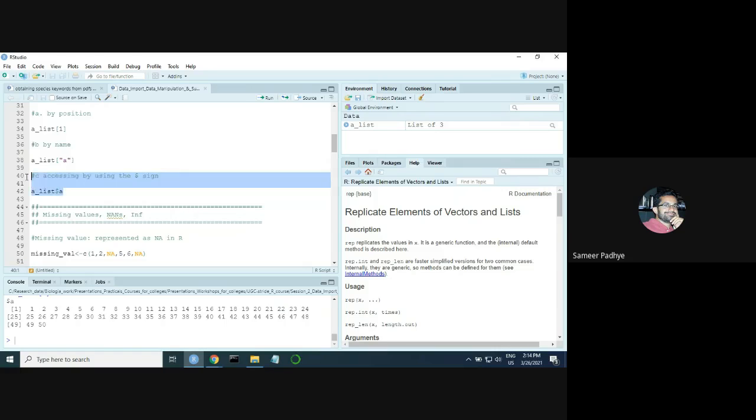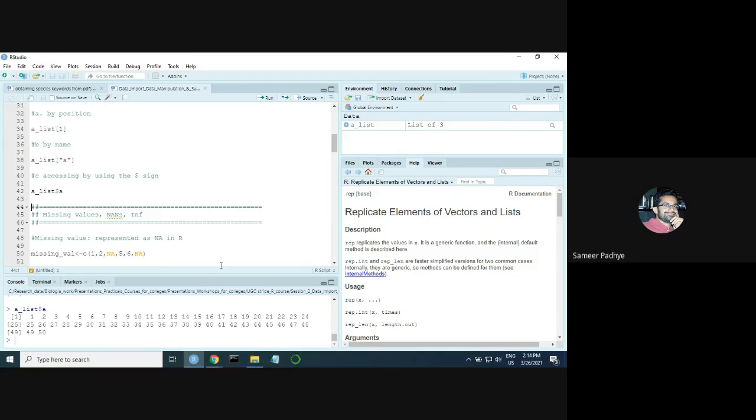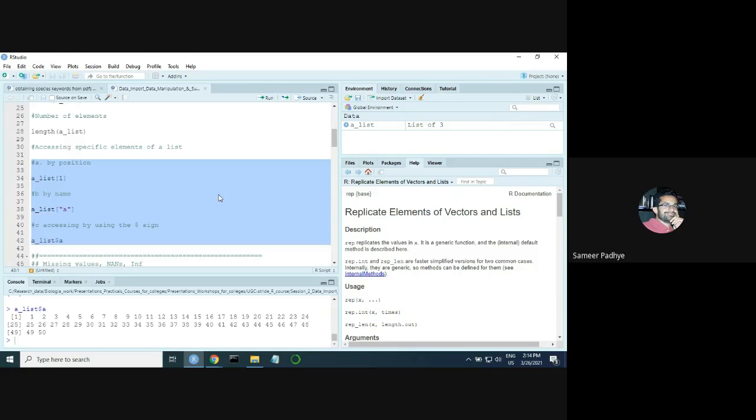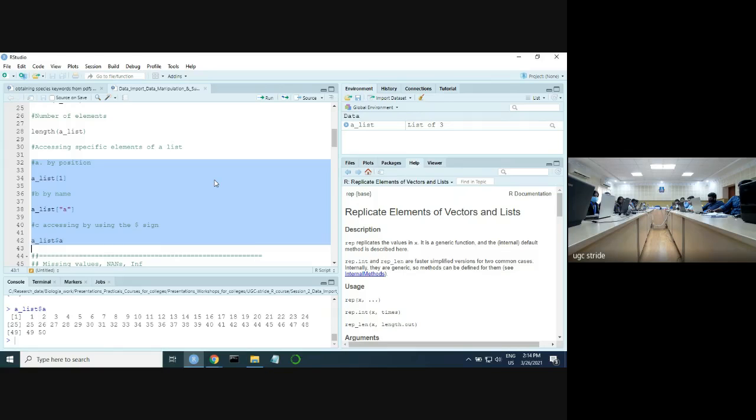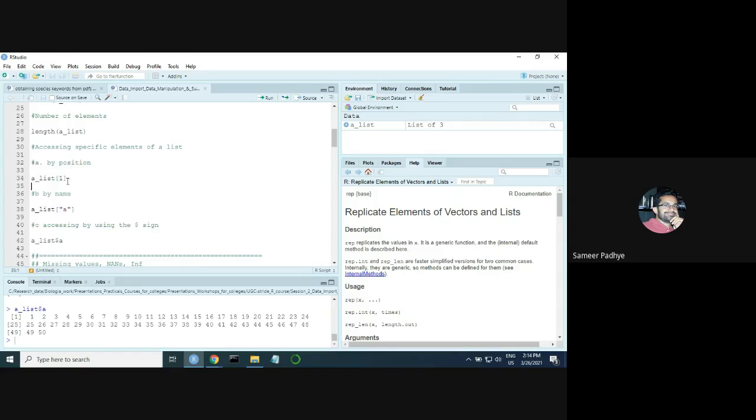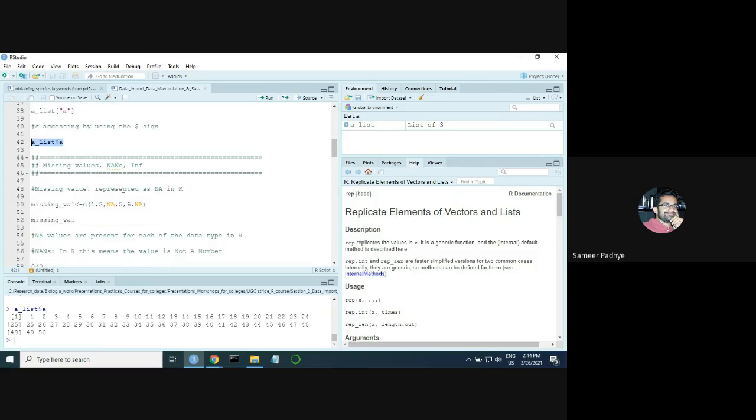Now, like a data frame, you can also access the elements of the list using the $ sign. So this again will give you the same result. Now, someone might have this question: which option to use? As I said yesterday, there is no one optimal way. You select the best way that suits you and use it. If you think using numbers is easy, use numbers. If you think using the $ sign is easy, use the $ sign. That is completely up to you.